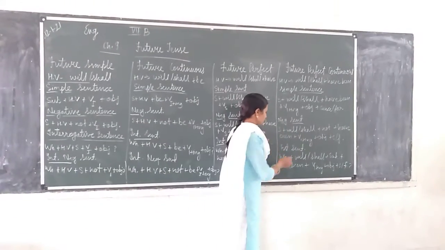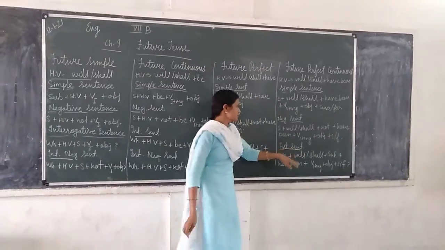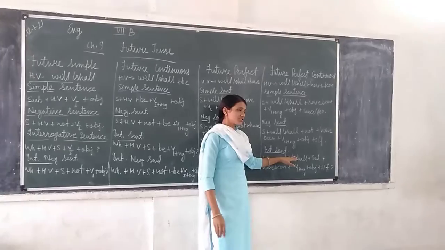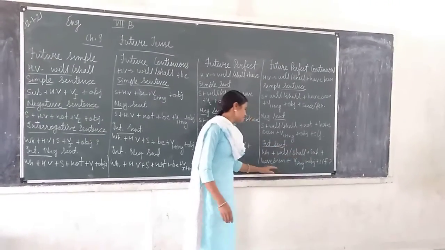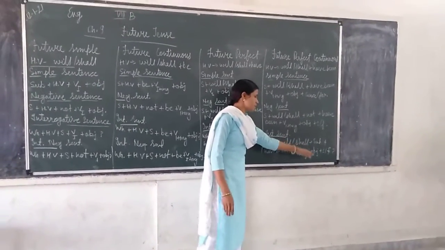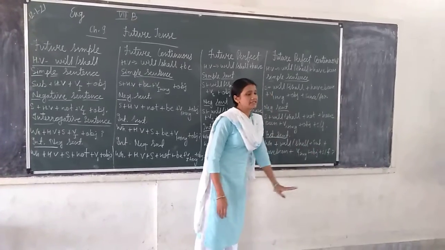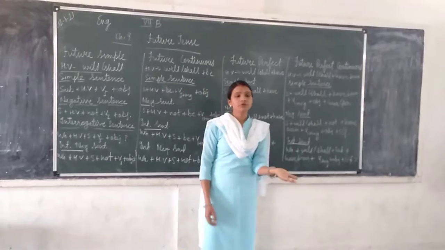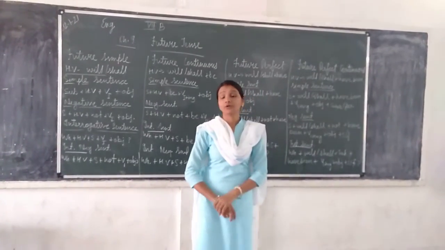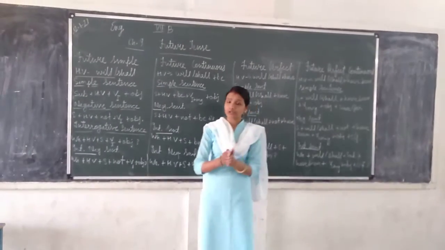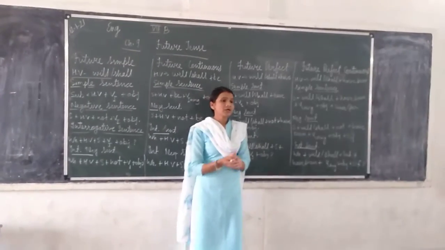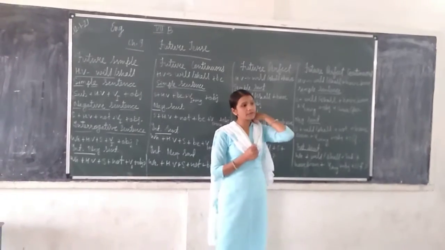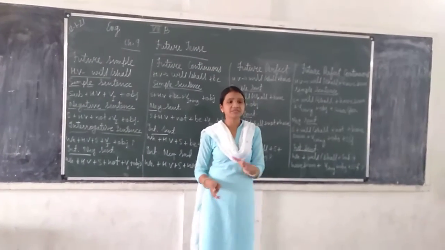Okay? Then the interrogative sentence. In an interrogative sentence, first of all there should be a WH word, then will or shall as the helping verb, then subject, then have been, then verb first form plus ing, object and since or for. At the end, there should be a question mark. And if we want to make the sentence structure of interrogative negative, then WH word, will or shall plus subject plus not plus have been plus verb first form plus ing and the object and since or for.